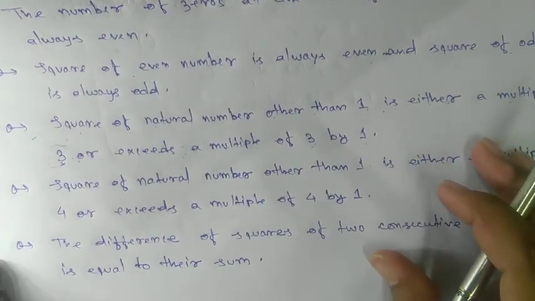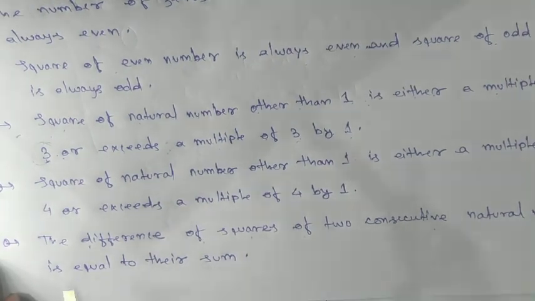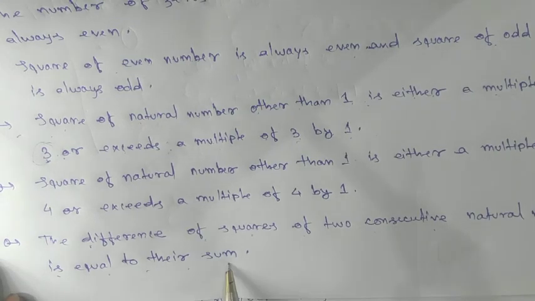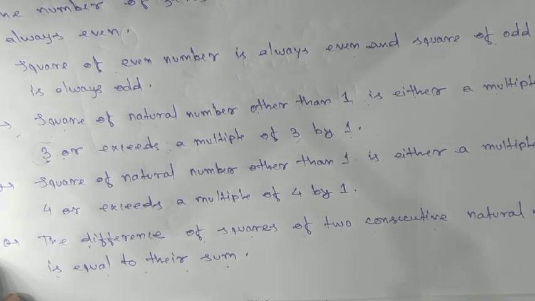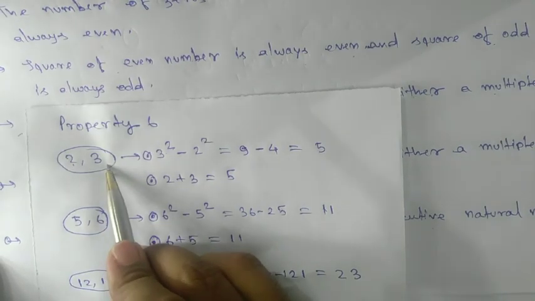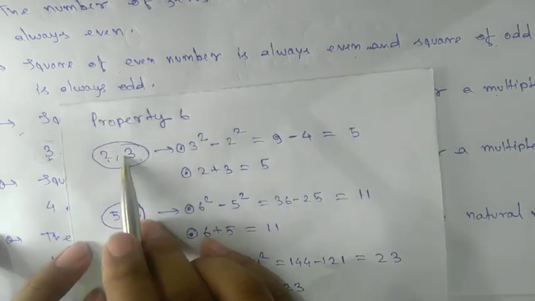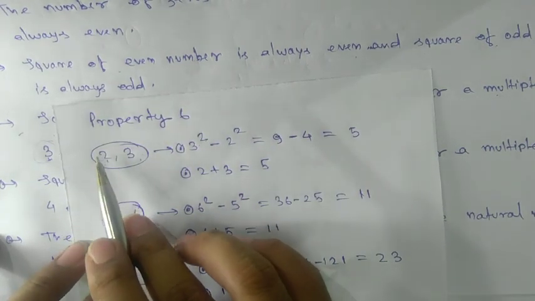Here we have the difference of squares of two consecutive natural numbers is equal to their sum. Let's try to understand. Take two consecutive numbers like 2, 3, one after another. Two natural numbers we are taking, and difference means bigger number minus smaller number.